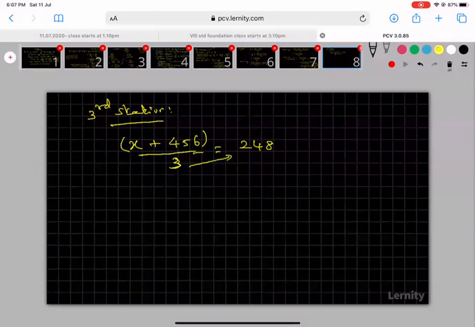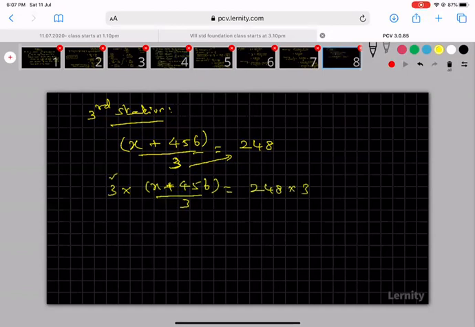If you don't know cross multiplication, no worries. Just multiply both sides by 3 so we cancel this. You see here 3 into x plus 456 by 3 is equal to 248 into 3. I'm multiplying 3 on both sides, so I'm canceling this.